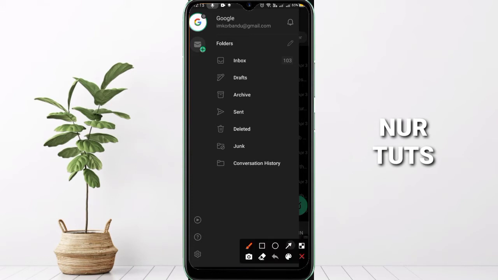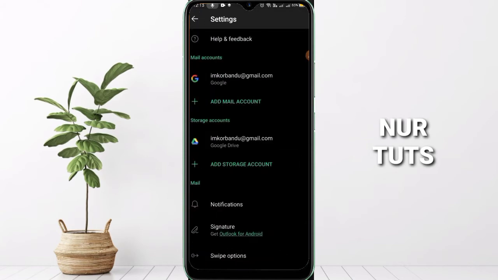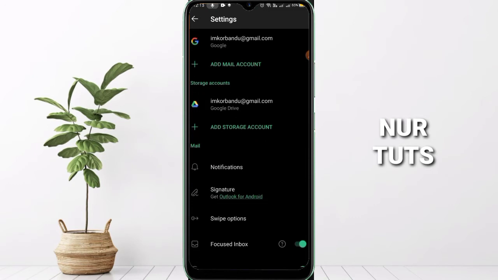The second step, we need to go to settings. Okay, you can see here, I highlighted it for your ease. Just click on it, and here we can see the option Notification. Click on it.